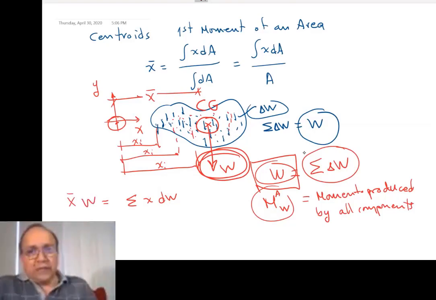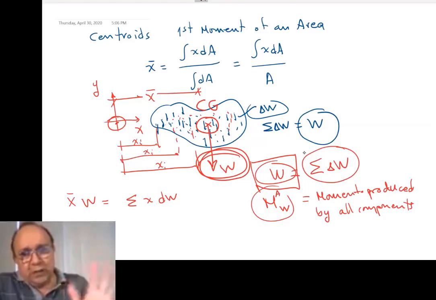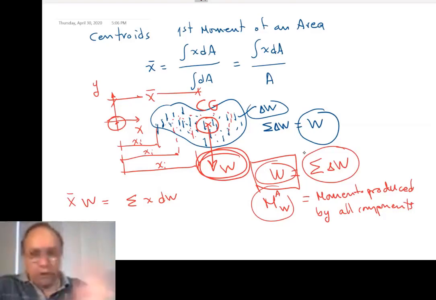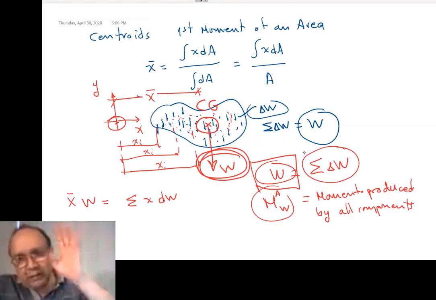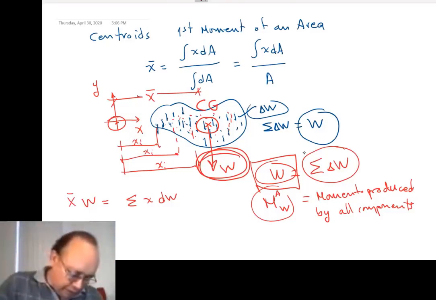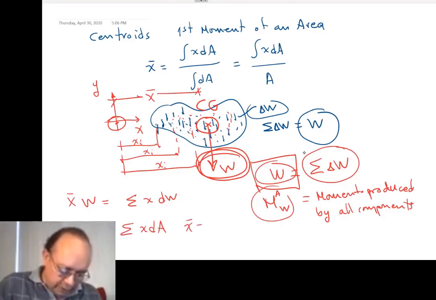Then we went into thin plates. We calculate the weight as the specific gravity times the volume of the plate, and the volume is the area times the thickness. We cancel out the specific gravity and the thickness on both sides of the equation, and that's how we end up with x bar times area equals the summation of x times dA. So x bar equals the summation of x dA over A.